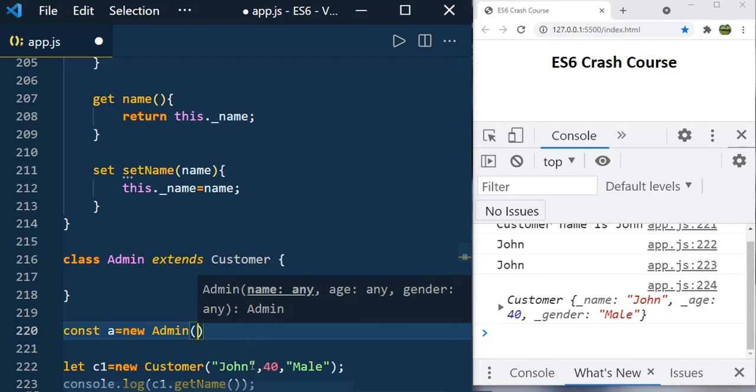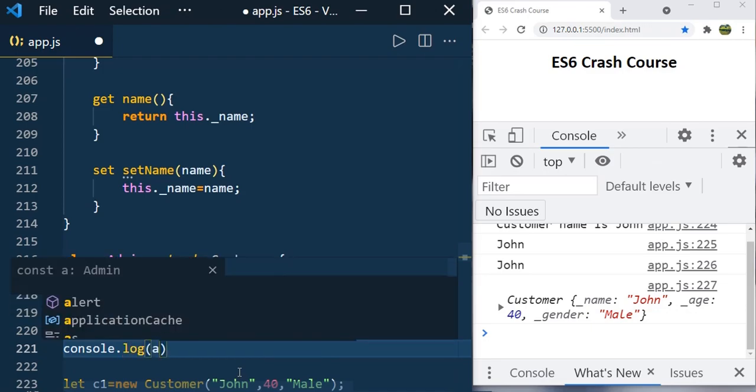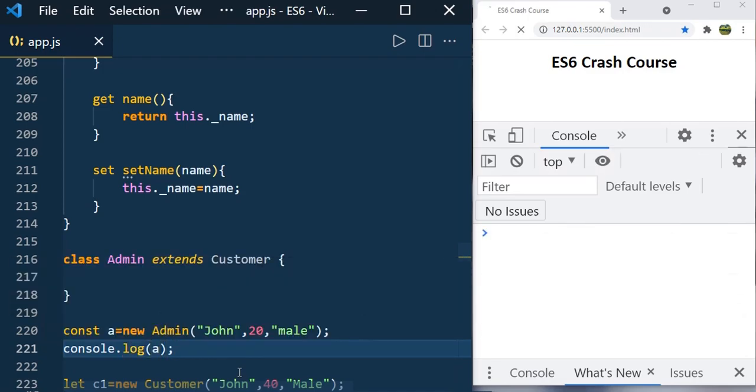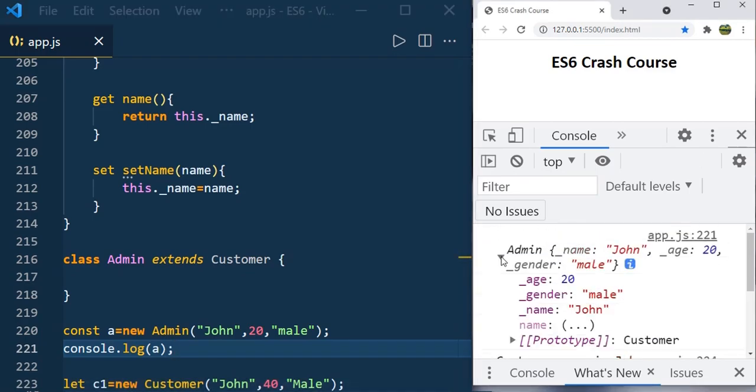So here you can pass those values like John, 20, male, and let us print console.log(a), and if you print it, let's see what will be the result. You can see the admin here. So this is the first statement, and here you can see age 20, gender male and name John.